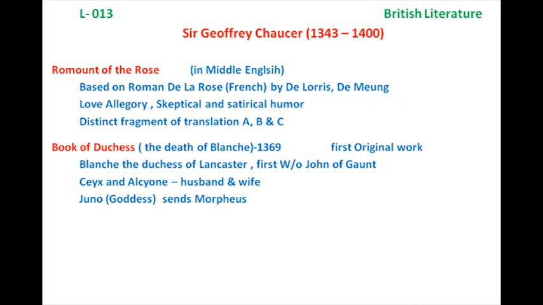So these are some references to the things which he saw in the dream. The tale of Troy relates to the Trojan War, and the Romance of the Rose is perhaps the earlier work by Chaucer, which he translated.